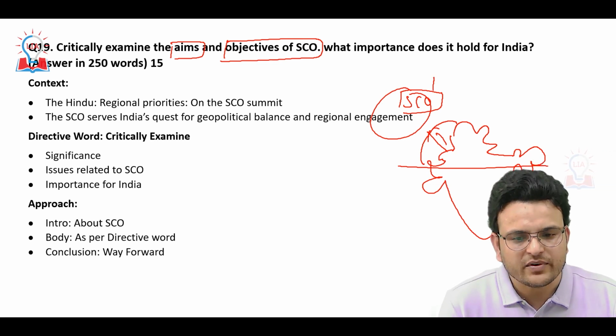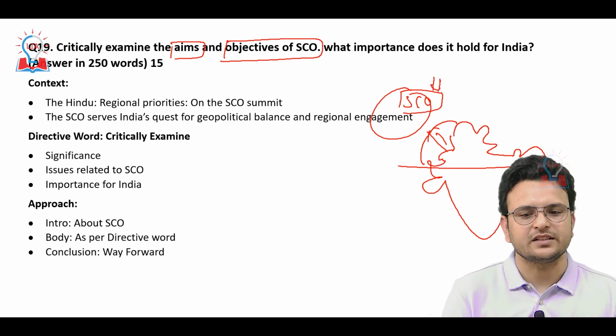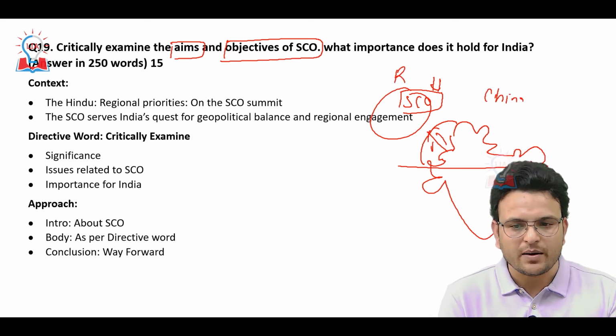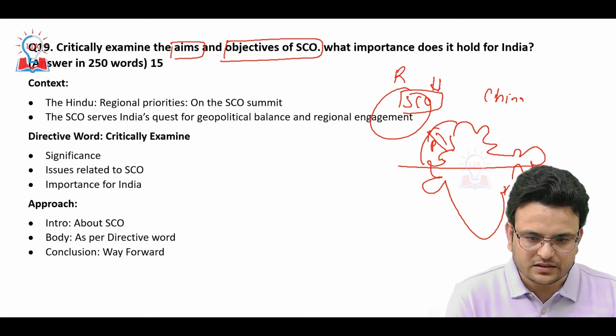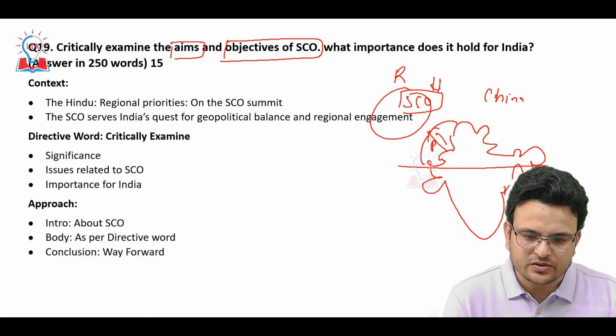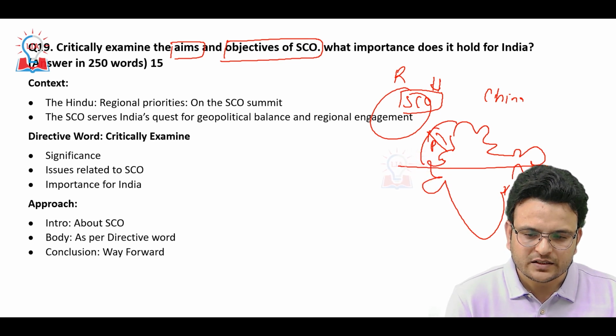So SCO provides a political tool where India can easily interact with Russia, China, Pakistan, and Central Asian countries also. So this organization is very important.